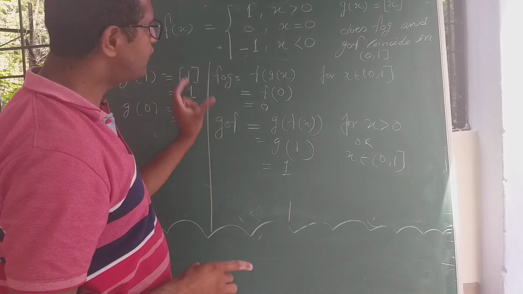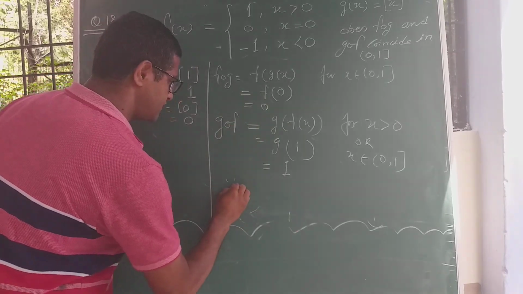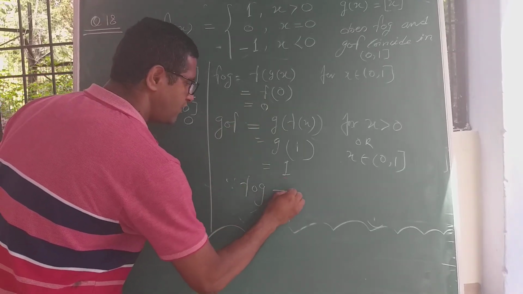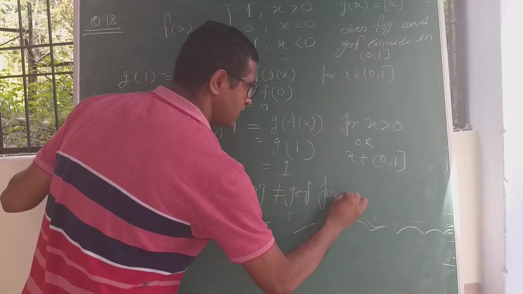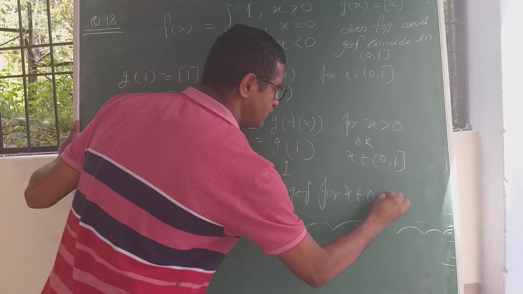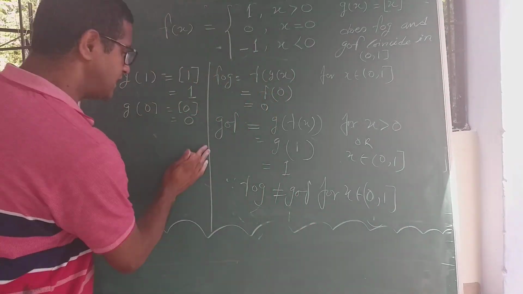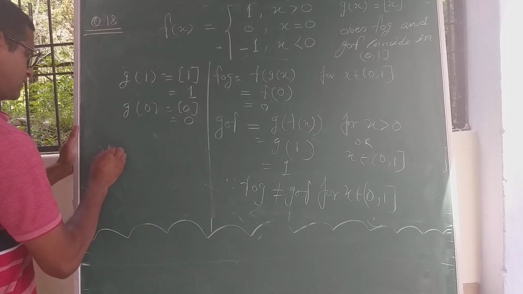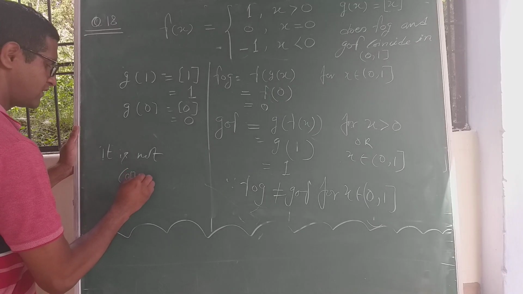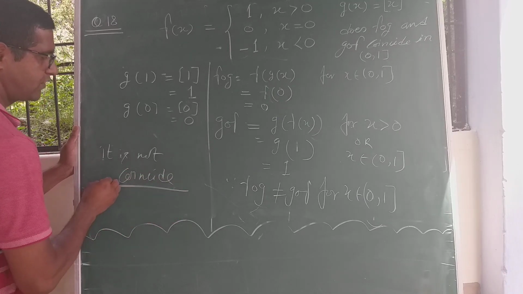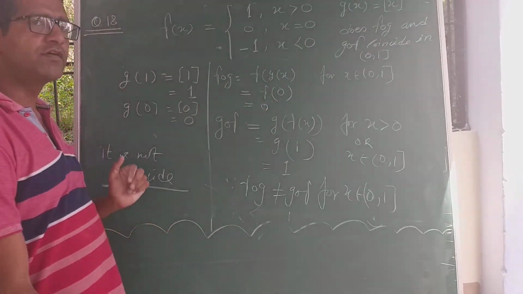Since fog is not equal to gof for x belonging to (0,1], therefore they do not coincide. Right?